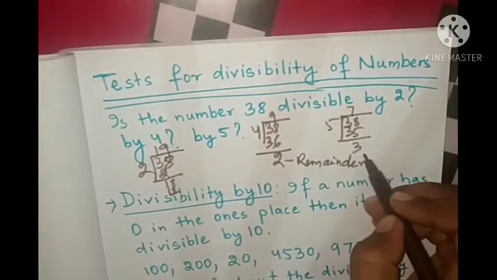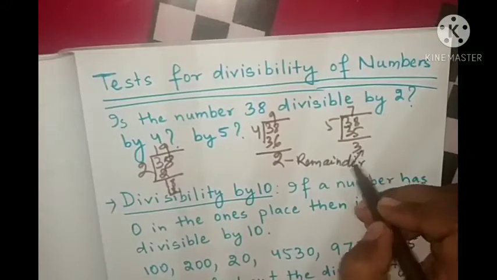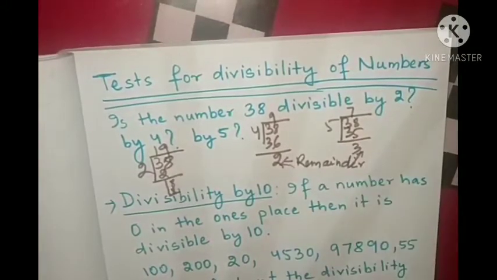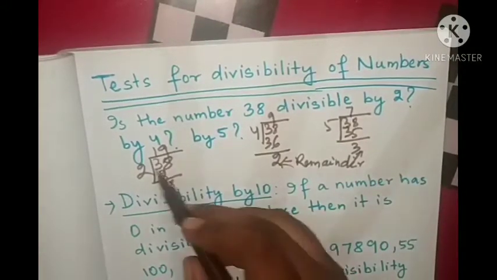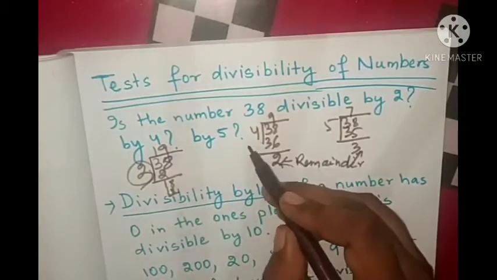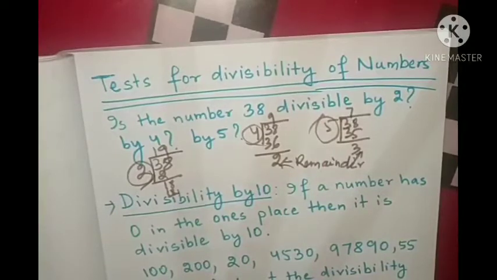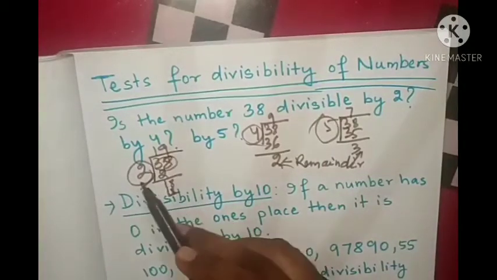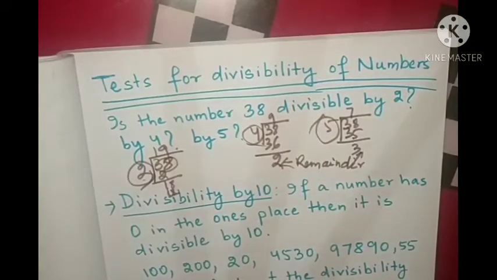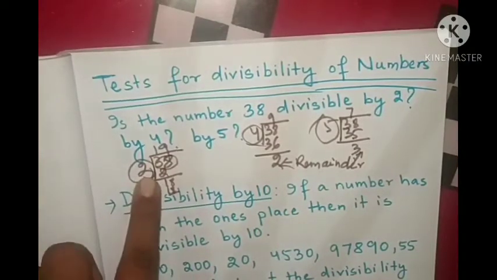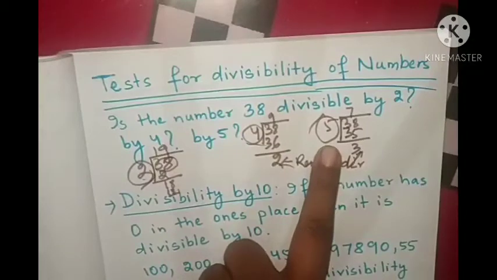What are we getting? Remainder 3. So here 38 is fully divisible by 2, but it is not fully divisible by 5. So 38 is divisible by 2, not by 4 or 5.